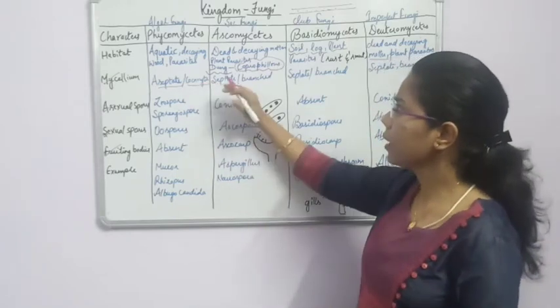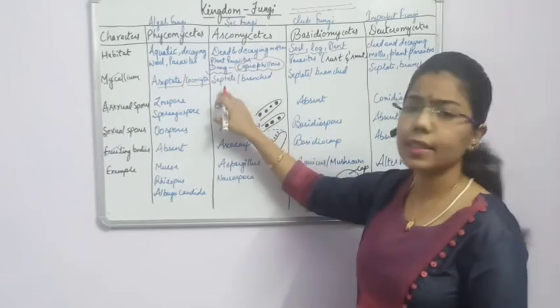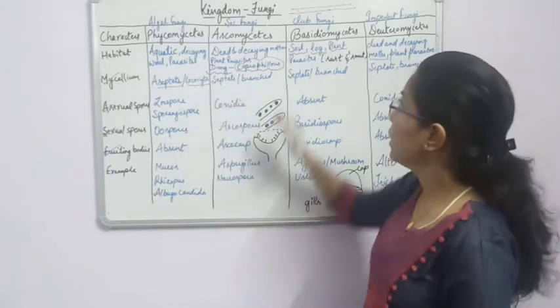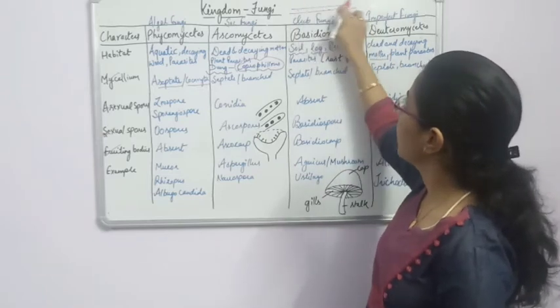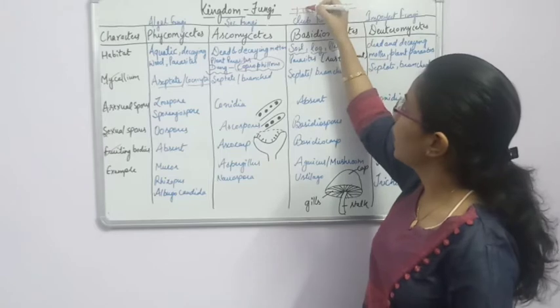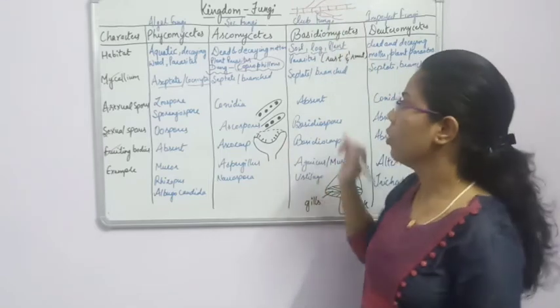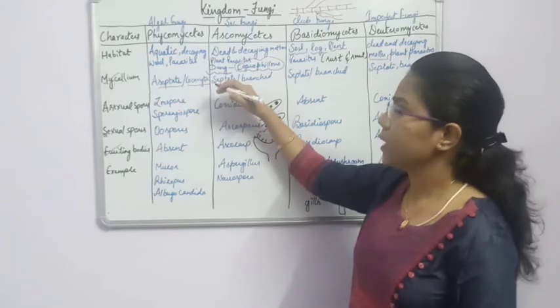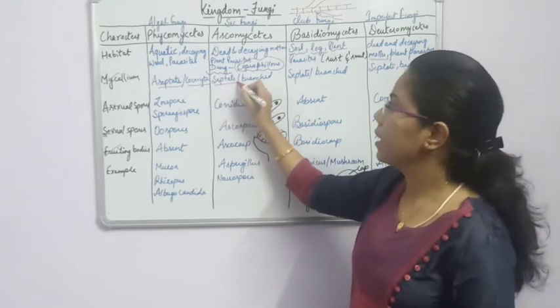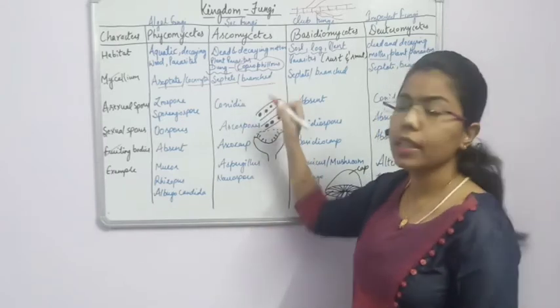Okay. Now come to the Ascomycetes. In Ascomycetes, the mycelium is septate. It means that septa are present in this mycelium, and these septa are present in the branches also. So in Ascomycetes, the mycelium is septate, cross walls are present, and they are branched also.